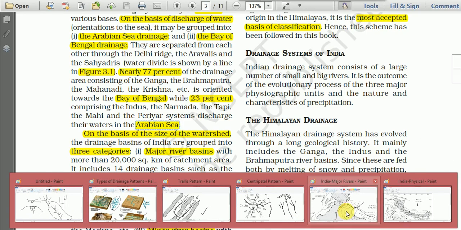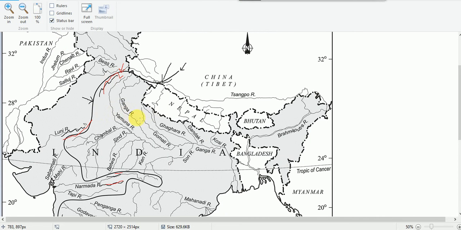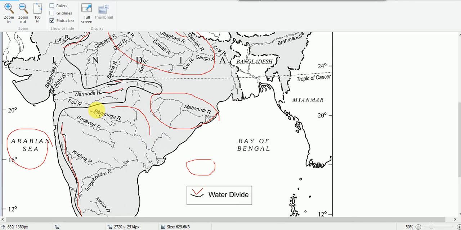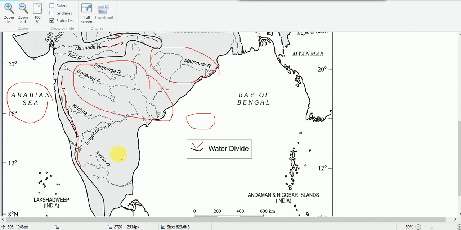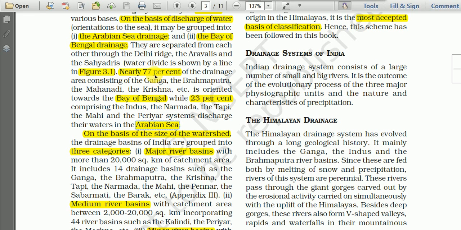Just see here. Here we have the Ganga River and its tributaries. Then the Mahanadi River is here. Then the Godavari River and its tributaries is here. Then the Krishna River is here, and the Kaveri River is here. And this river, including this Brahmaputra, all these rivers constitute 77% of the drainage area.